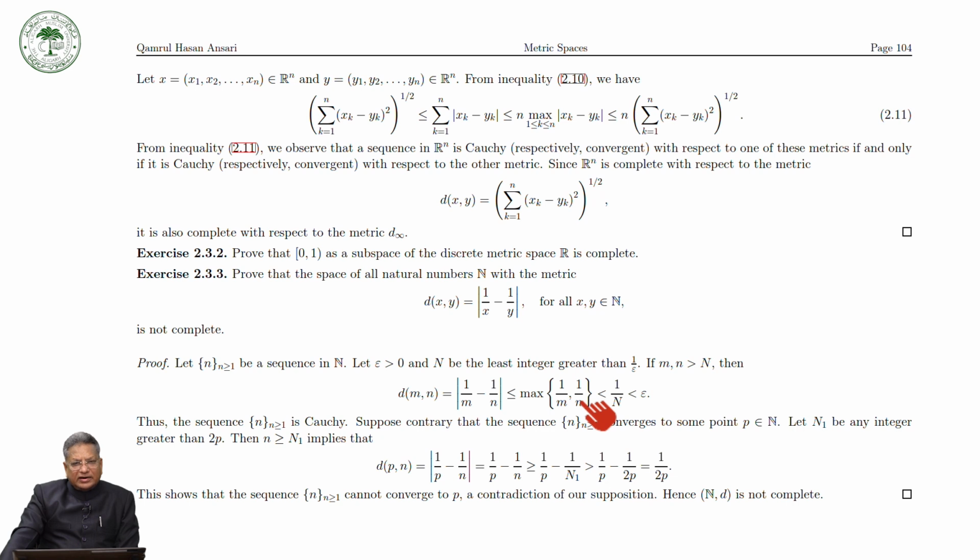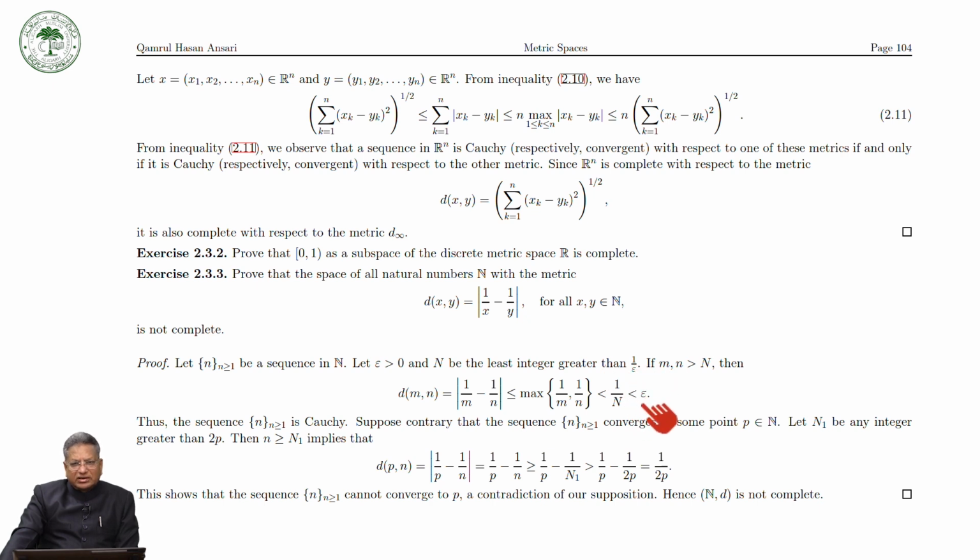Because m, n are greater than capital N, this maximum must be less than 1/N. But we chose N to be the least integer greater than 1/epsilon, so 1/N is less than epsilon.